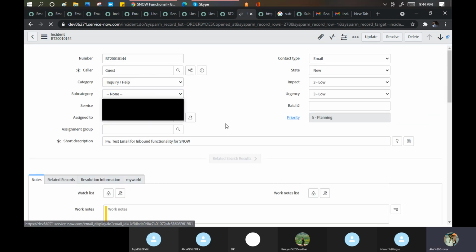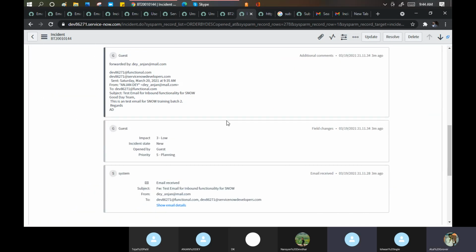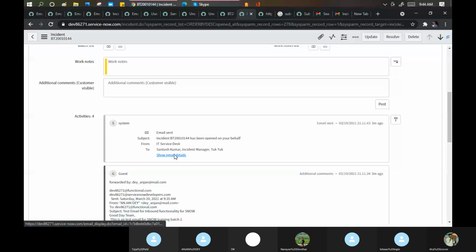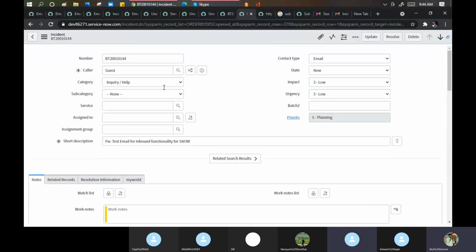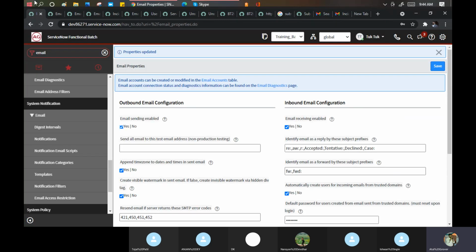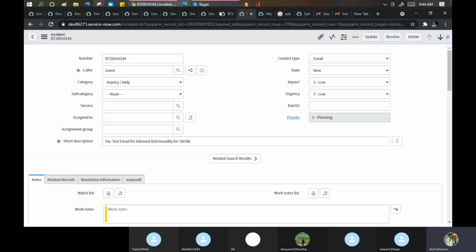Santosh, you also reply, then let me know. Yeah, I've done it. Okay. But the homework is still the same for you guys. You need to identify where you can see the logs or the email of this particular stuff.